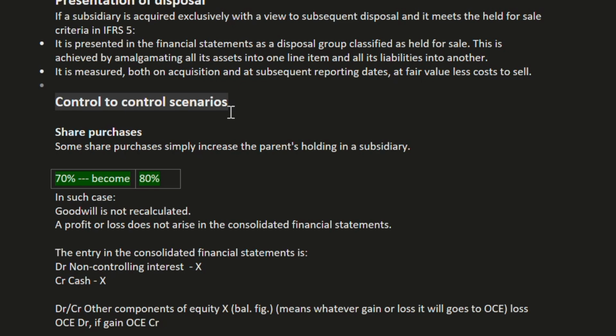Control to control scenarios. Share purchases. Some share purchases simply increase the parent's holding in a subsidiary. For example, 70% we have, it became 80%. So there is an increase in parent holding by 10%. In such a case, goodwill is not recalculated because we haven't lost control. A profit or loss does not arise in the consolidated financial statements.